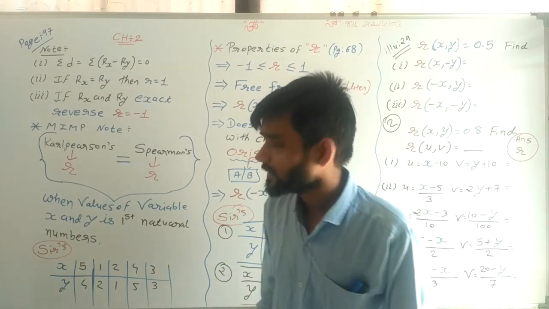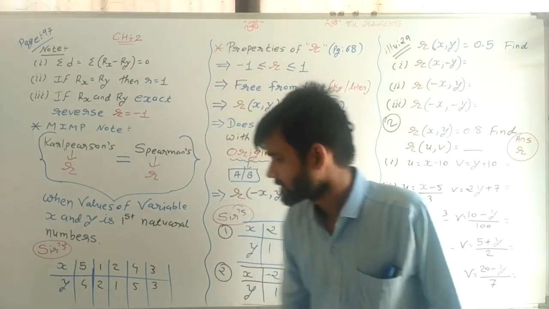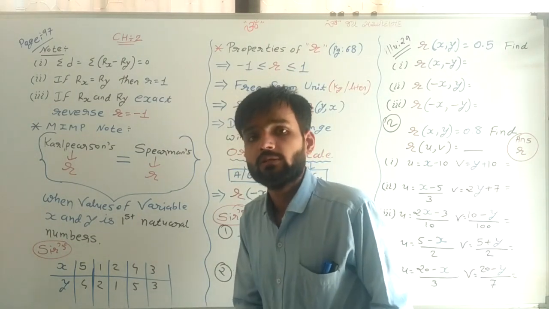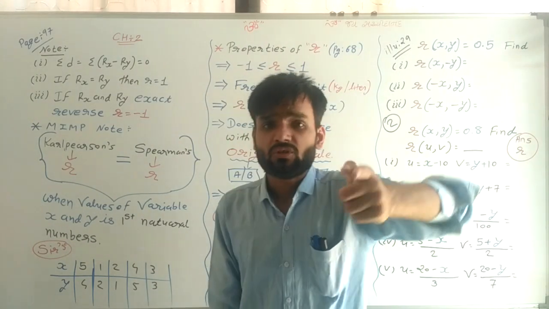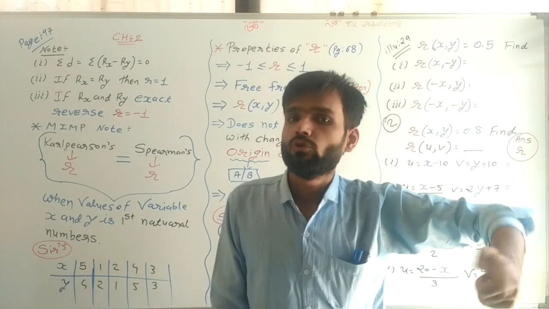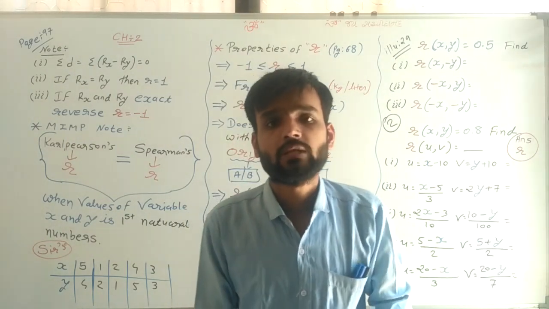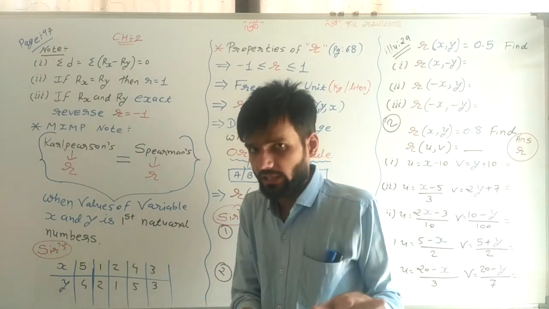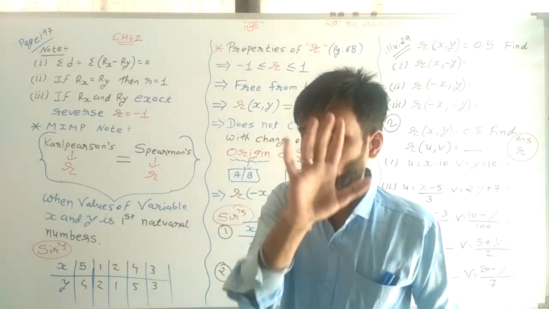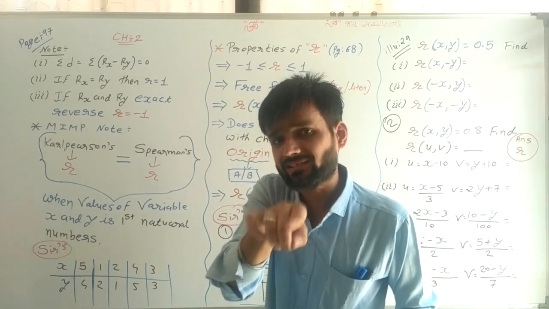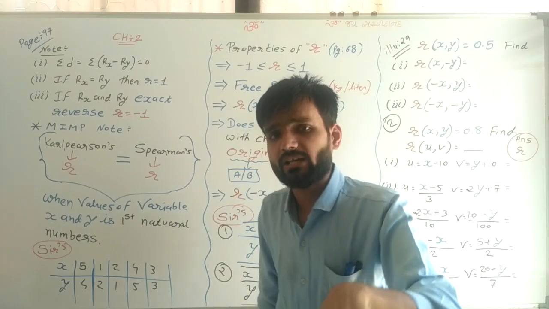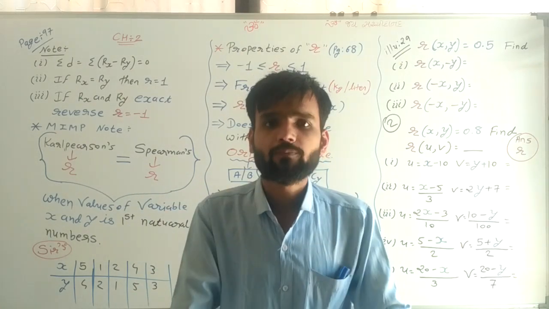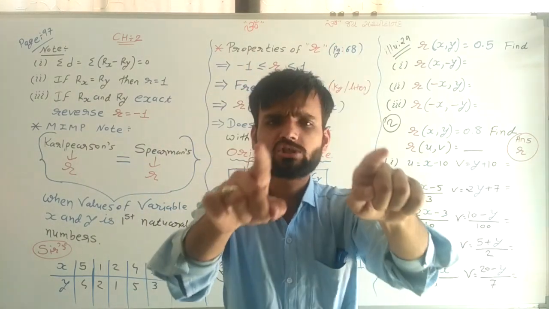Now most important, you will solve this sum by two methods, and then take a second sum from your textbook in which natural numbers are not given, right? First natural numbers are not taken. Take that type of sum and solve it by the Karl-Pearson method as well as the Spearman method. Then check, both answers must be different.